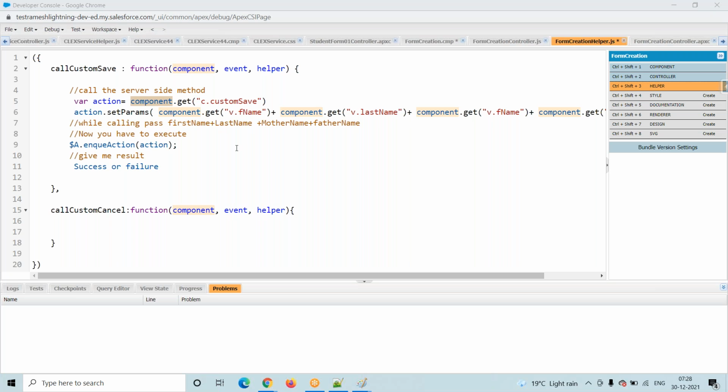This is for today's session. In the next session we will finish this example. Any questions?